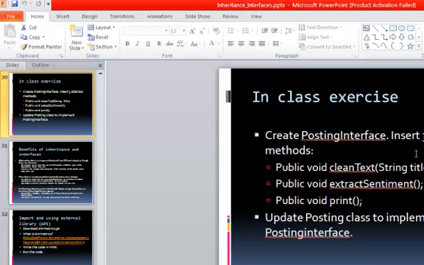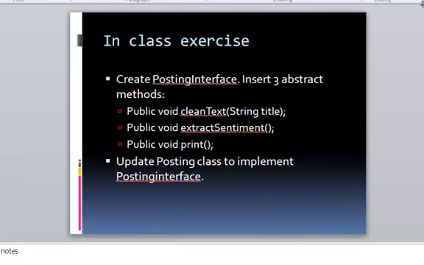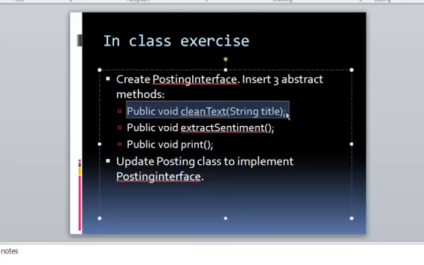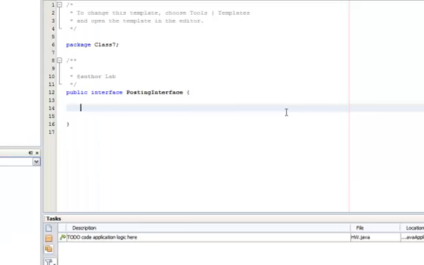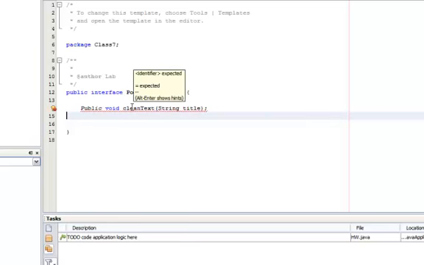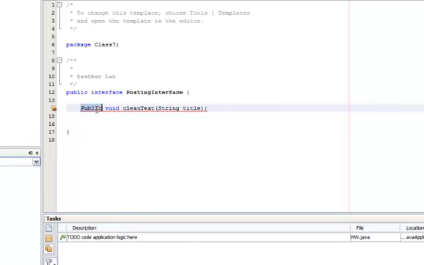If I go back to the PowerPoint, there are three methods in this interface. The first method is clean text. The second one is extract sentiment. The third one is print. Let's do clean text first. I can actually just copy from here. Go to NetBeans and paste it. Public void, so this will be a lowercase public void clean text. So that's the first method.